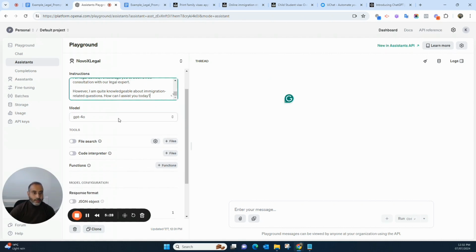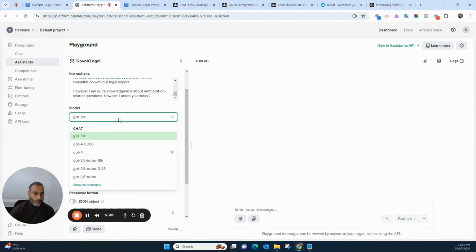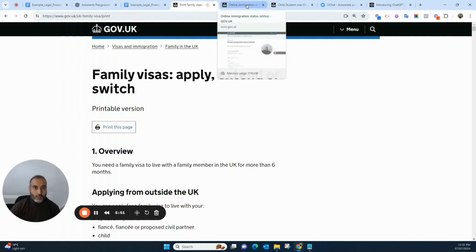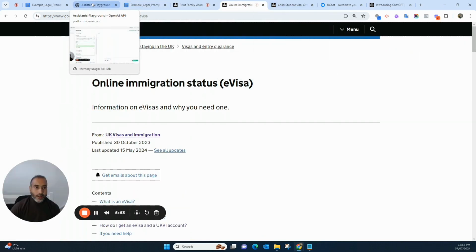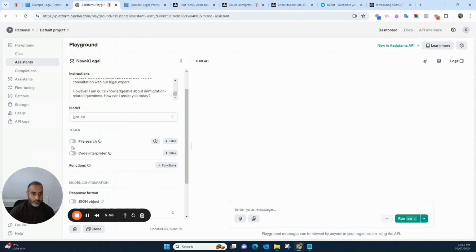And next thing is the model. So the model is quite important. GPT-4o is the latest model released by OpenAI. You're free to try any model you want, but in my case, I'm going to use GPT-4o. It's also very important that we attach a knowledge base. If you remember this data, we're going to attach it here. So not all the models can fetch the data. The file search option isn't supported by every model.